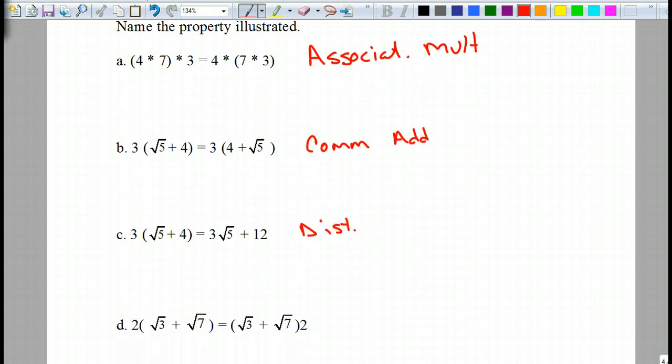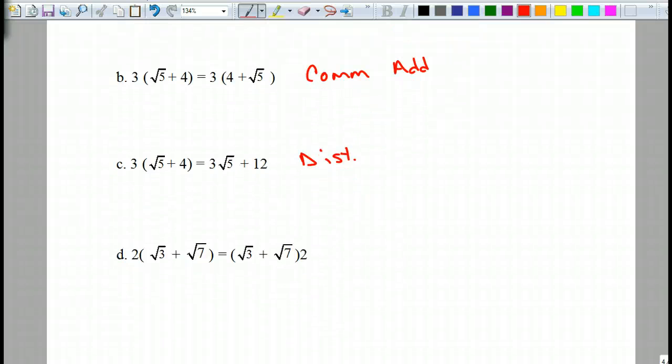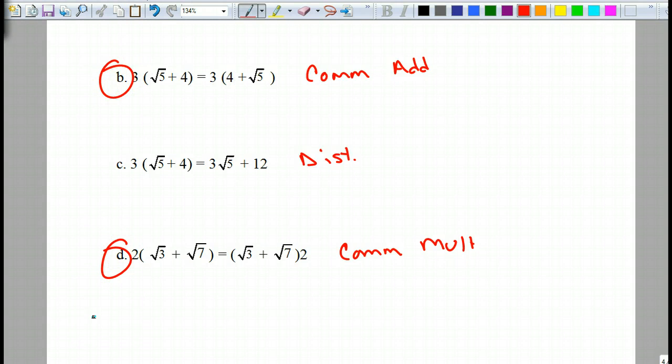How about this next one? This one's a little tricky. Yeah, it is. It's commutative. Of what kind? Not addition. Multiplication. Yeah, multiplication, because really 2 is being multiplied to both of these. It didn't get distributed, it just traded places. Okay? So, I just want to point out that B and D are kind of tricky. Just make sure you think about if things are moving or changing associations. Okay?